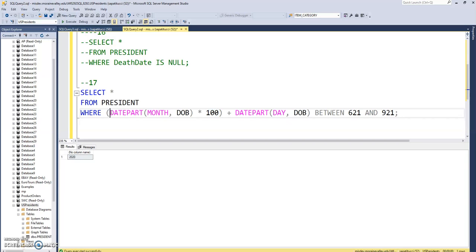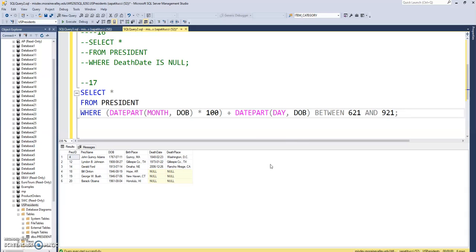So this whole shebang here is getting the month times 100 and then tacking the day onto it, just like I was doing with Valentine's Day and Halloween above. That whole shebang is what's getting those numbers. And then I'm looking for between June 21st and September 21st, so 621 and 921. Again, tricky, very tricky, but it does work.